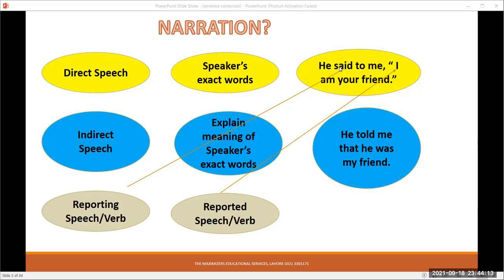It is a reporting verb which is coming before the inverted commas, and it is a reported verb which is part of the reported speech. So I think the difference is clear between direct speech and indirect speech, reporting speech and reported speech, reporting verb and reported verb.